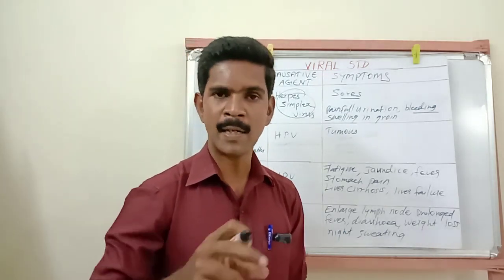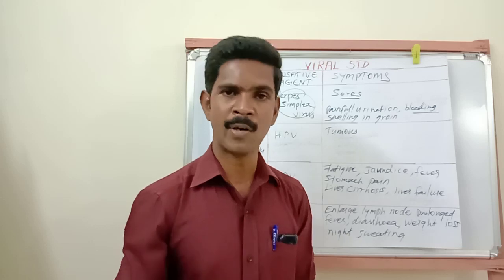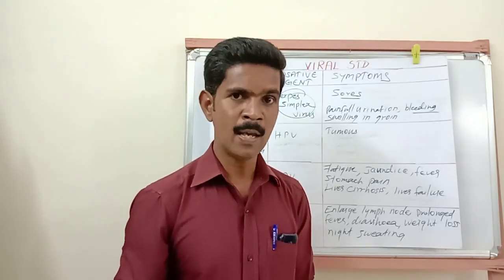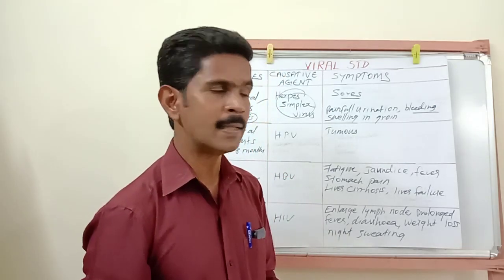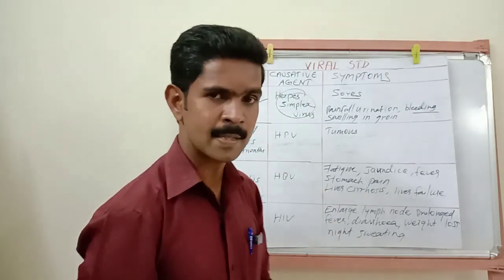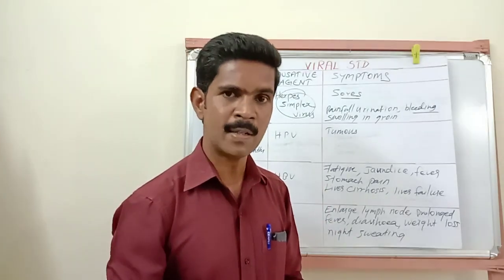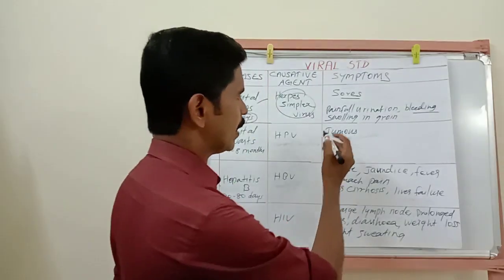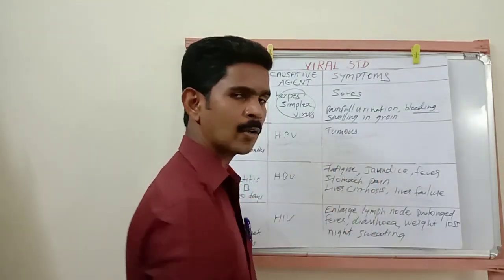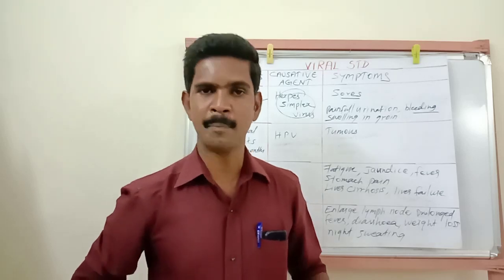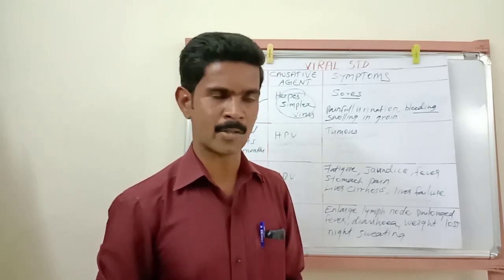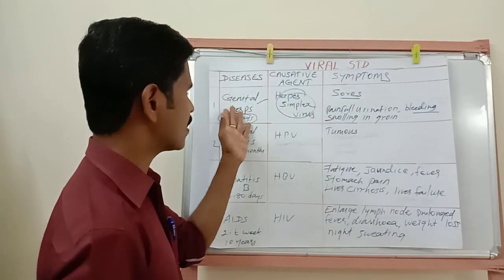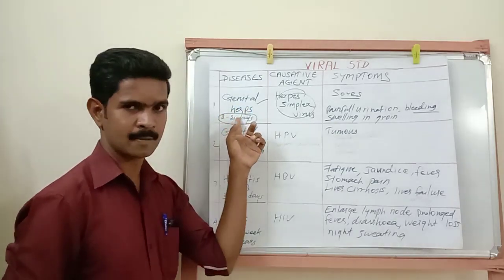Normally the bleeding takes place during the first 3 to 5 days, but if any female is affected with genital herpes, bleeding takes place between the menstrual cycles. Understand? Then next, swelling in the groin. Groin meaning hip region; some swelling also occurs in the hip region. So these are the symptoms of this first disease, genital herpes.